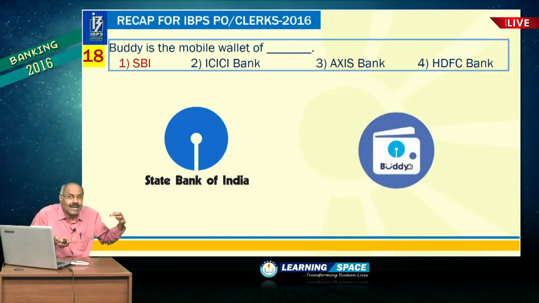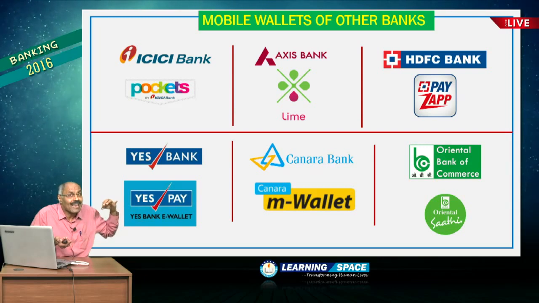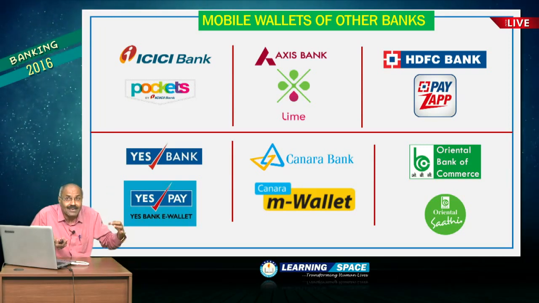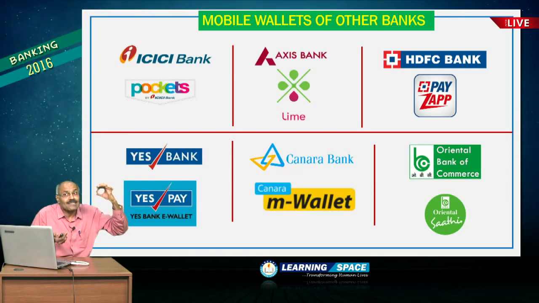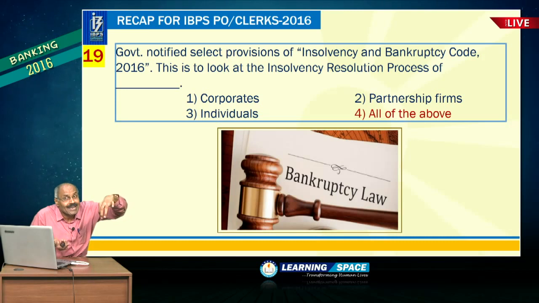Buddy is the mobile wallet of State Bank of India, and you should not forget certain mobile wallets I have given here. Pockets is of ICICI Bank, Lime is of Axis Bank, PayZapp pertains to HDFC Bank.